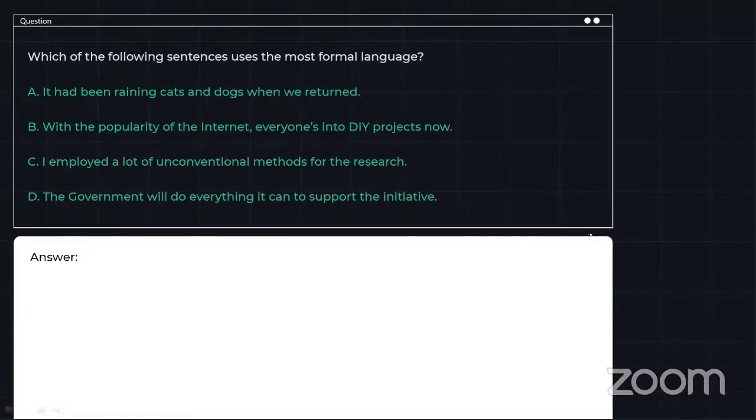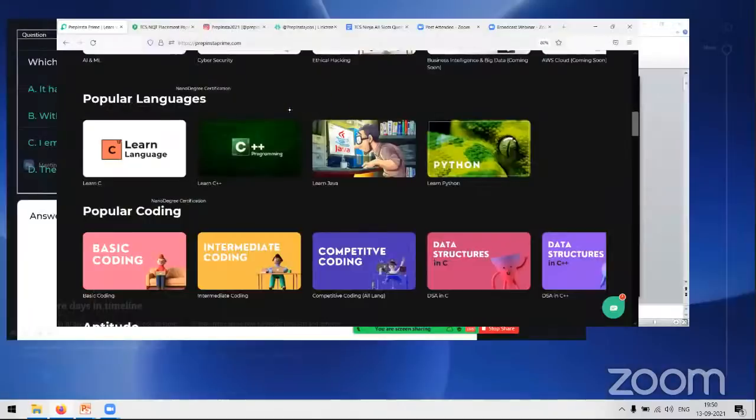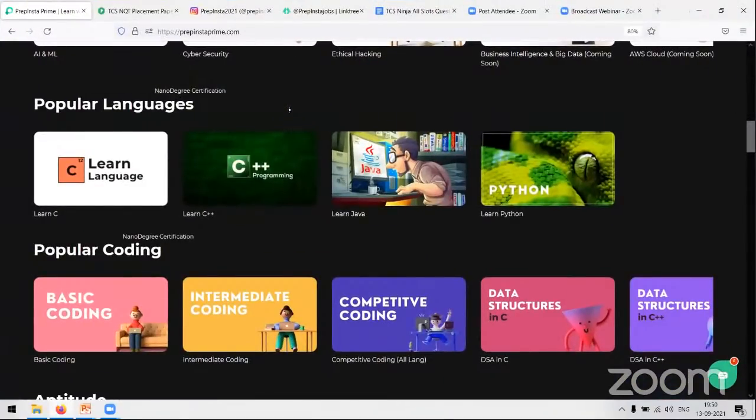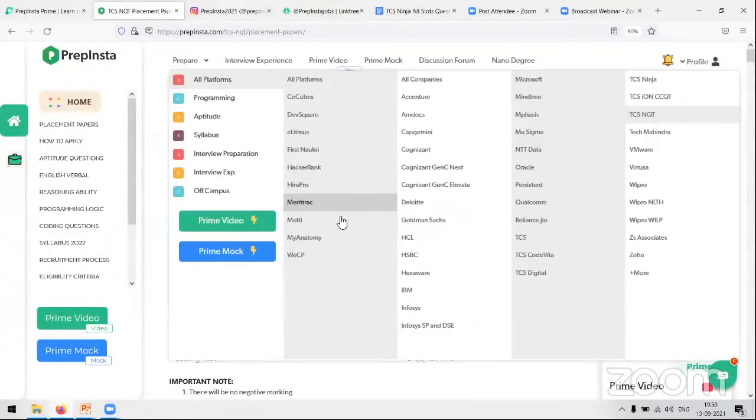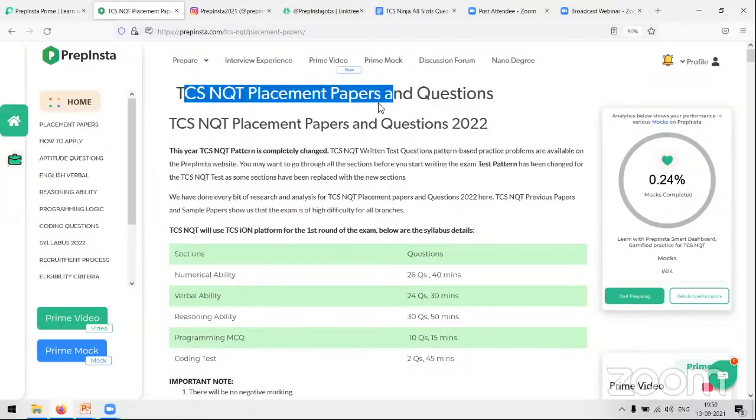Okay, moving forward. Now, let's get back to Prep Insta Prime. Now, remember, I am telling you to set a timer or solve a question within 20 to 30 seconds. Why is that? Because you need to be quick in solving your questions. Even though there is a question-wise timing, it will only help you to revise your answer once again. So for that, to analyze if your speed is proper and perfect, you can go on at prepinsta.com, not Prime, but prepinsta.com, and see your analytics.